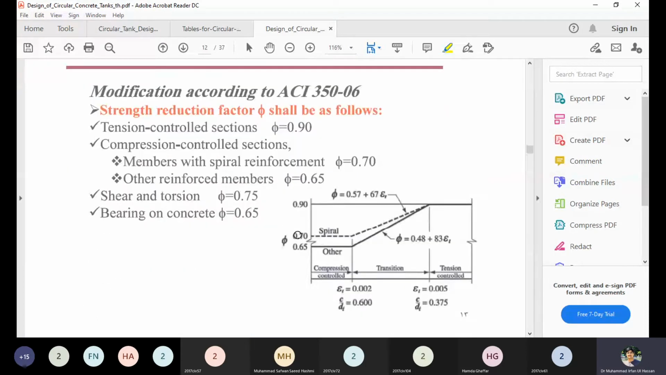The phi value is similar. You can see that the phi value that is used is 0.9 for bending, 0.7 for the spiral. For shear it is 0.75, and bearing on concrete is 0.65. So the same phi values are adopted which have been used for the building design.